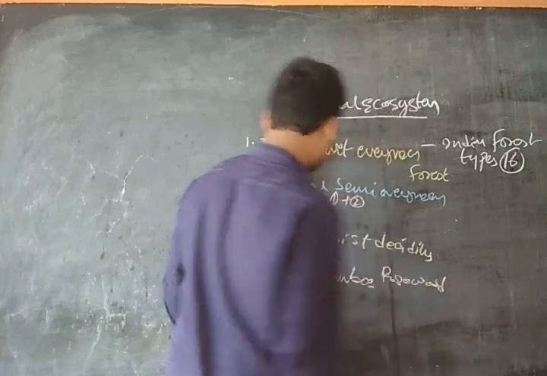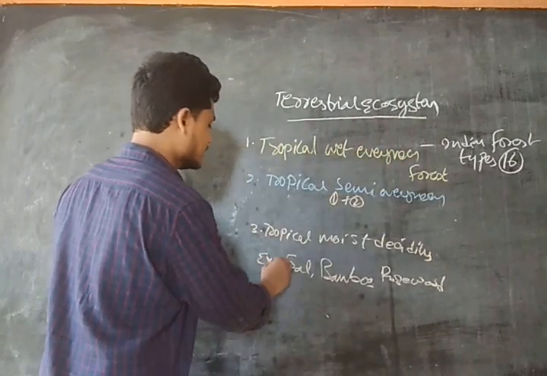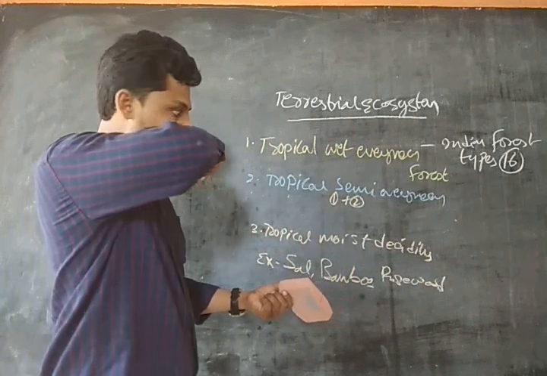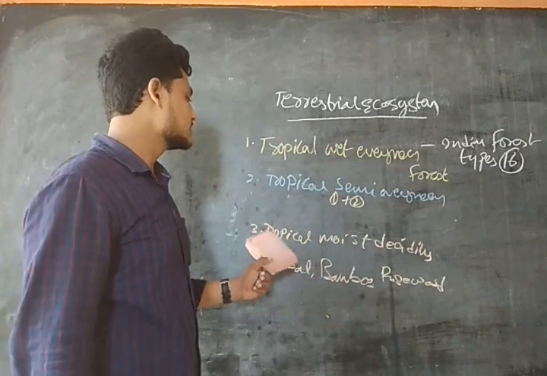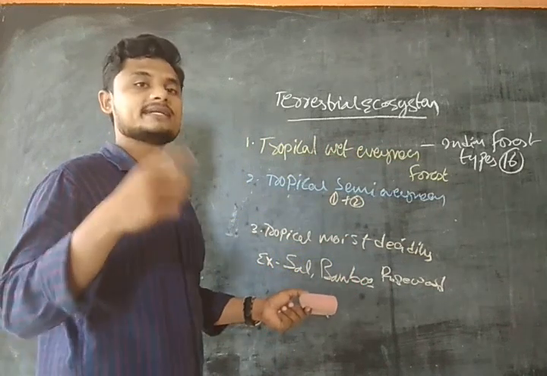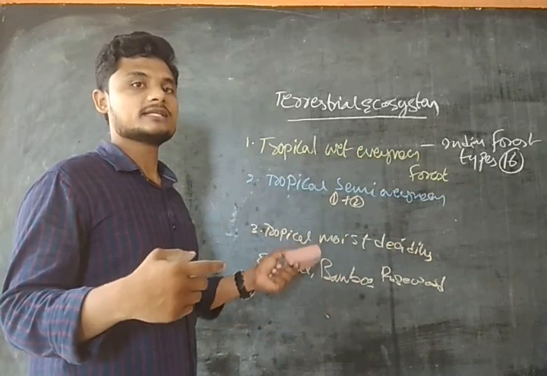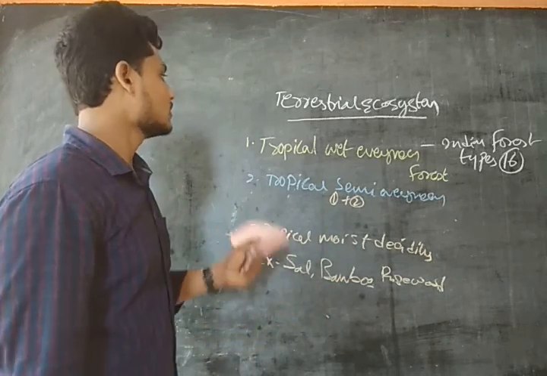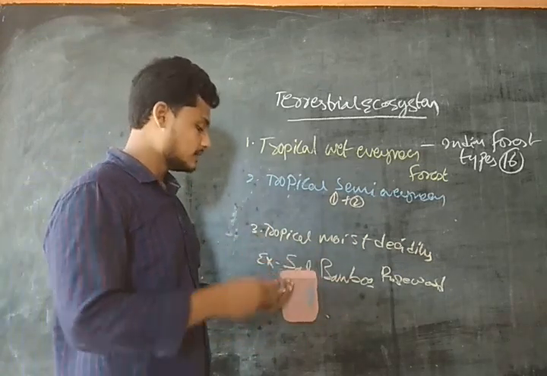Examples of this type of forest are sal, bamboo and rosewood. So this is tropical moist deciduous forest. These are found across the entire India except the western and northwestern regions. Now we will see the fourth one.